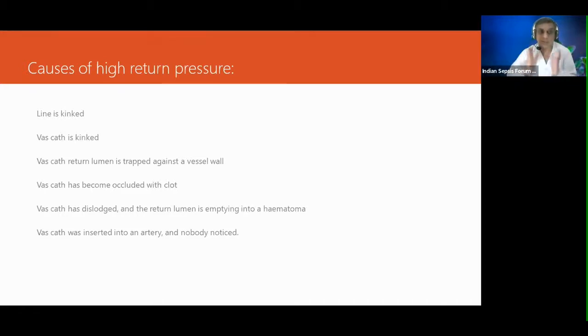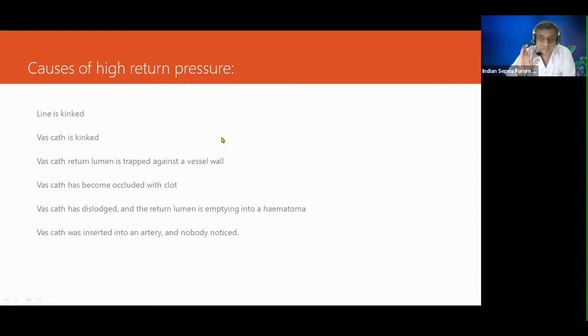Causes: the line is kinked, the vas cath is kinked, the vas cath return lumen is trapped against the vessel wall, the catheter has been occluded with a clot, it happens, or it has been dislodged and the return lumen is emptying into a hematoma or a pseudoaneurysm. The vas cath was inserted into an artery and nobody noticed. So this all happens. You may not be able to pinpoint the cause, but you have to identify it.